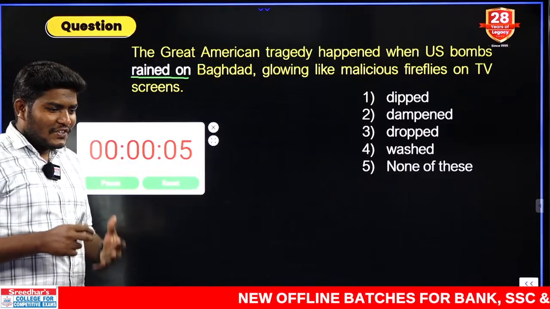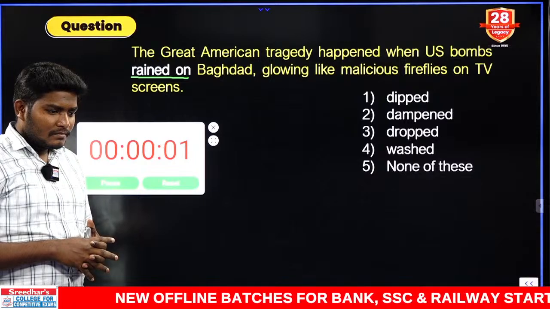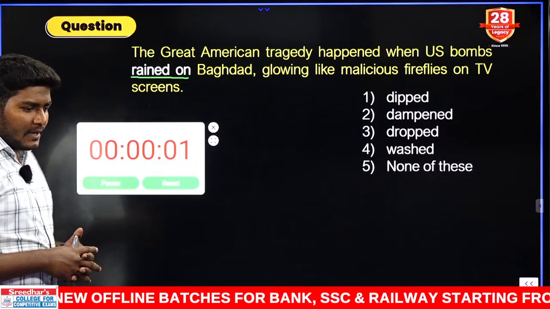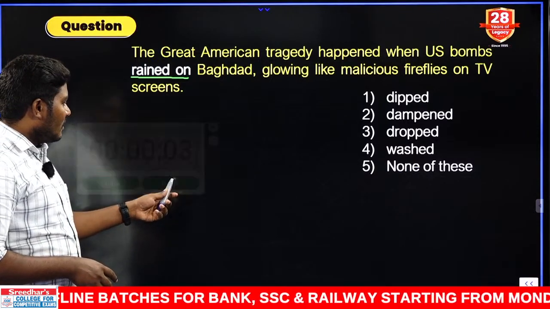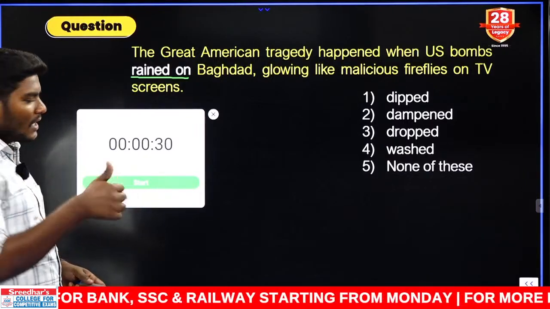Okay, no, it's not the time for emojis. IDBI executive, it's mediatory between clerk and PO. If you prepare at the level of PO, you can clear it.